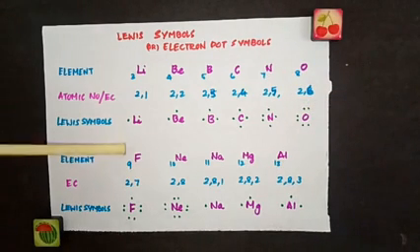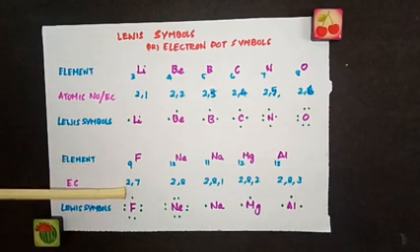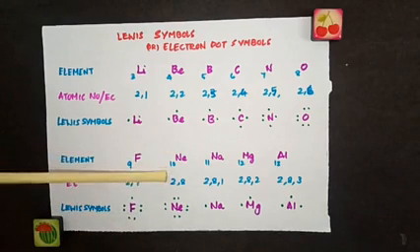Same way for fluorine, 7 valence electrons because the atomic number is 9. So how will you write the electronic configuration? 2, 7. So put 7 dots here. For sodium, atomic number 11.